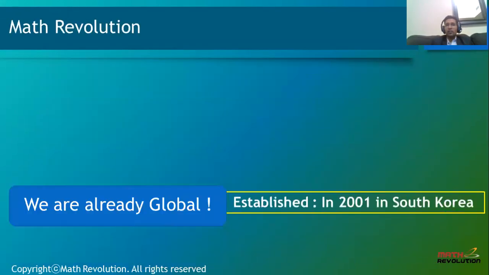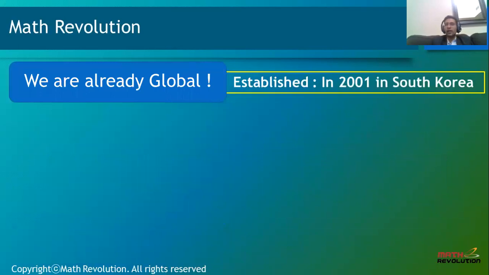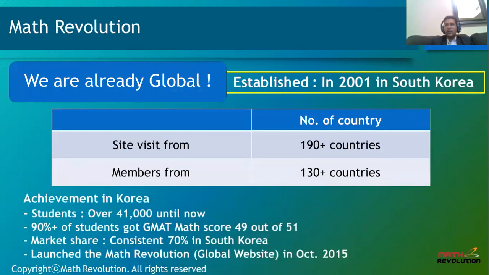Talking about Math Revolution, we are global since 2001, after establishing in South Korea. It's been 190 plus countries' site visits, 130 plus countries' members across, and almost 41,000 plus students now. We are yet to receive the recent statistical analytics from the backend team so that we could update, but the current number says 90% plus have scored 49 out of 51. We launched the Math Revolution global website in October 2015.